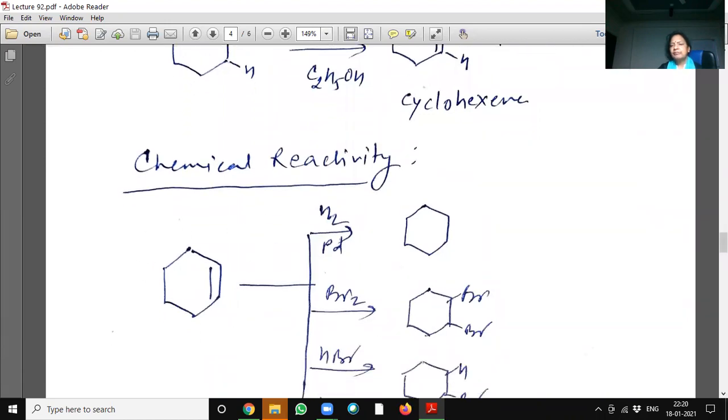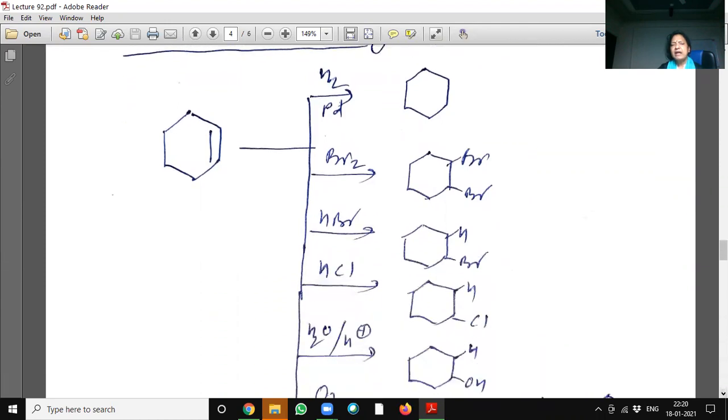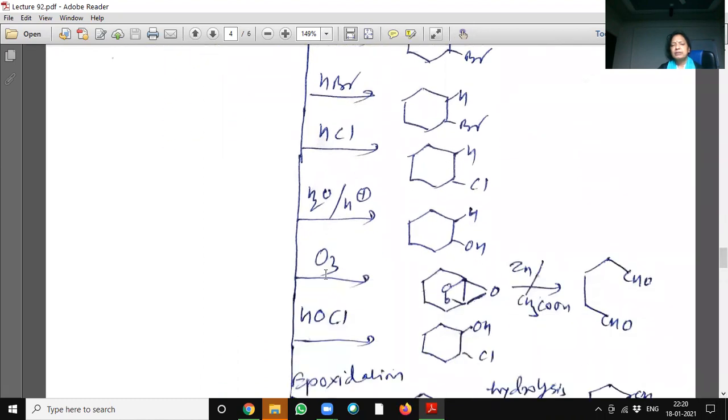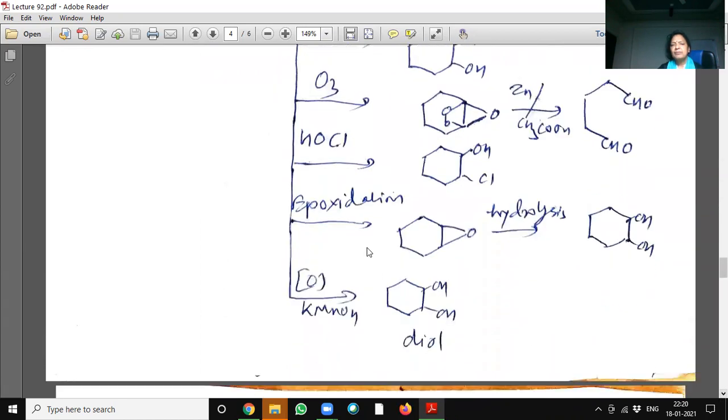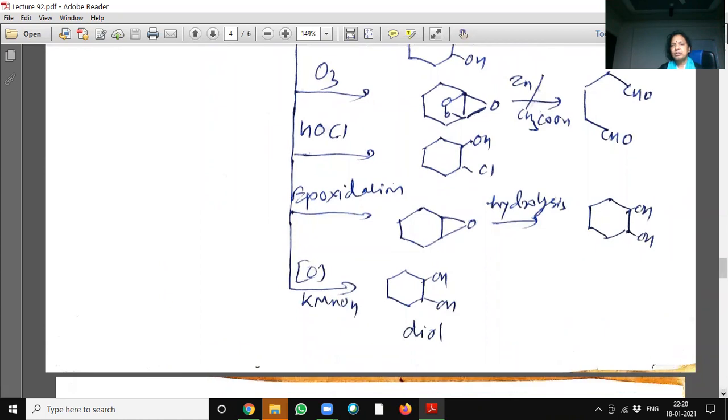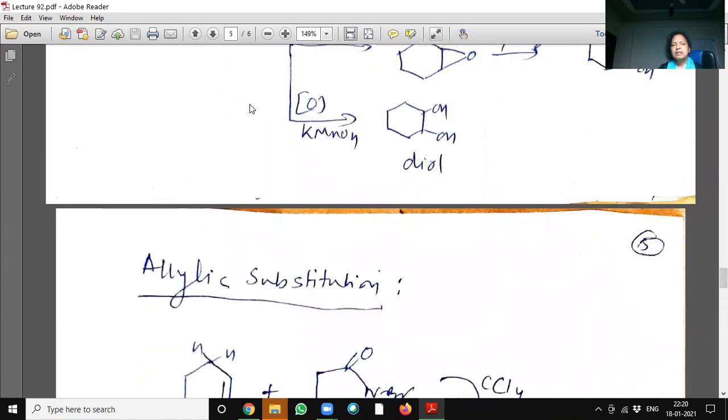Chemical reactivity. It can easily add hydrogen, bromine, HBr, HCl, water, ozone, HOCl, and undergo epoxidation, reduction, oxidation. So these are the reactions easily found or occurring in cycloalkenes.